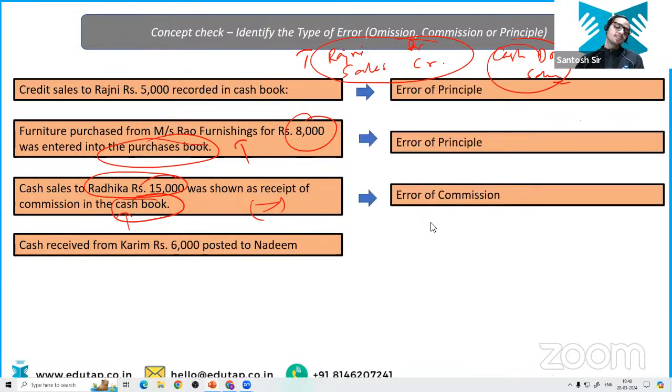Good. So it is the error of commission. Very good. So most of you are correct. Because see, now he has not changed the book itself. So we have different journal books. We have the proper journal book and we have the sub journal as well.